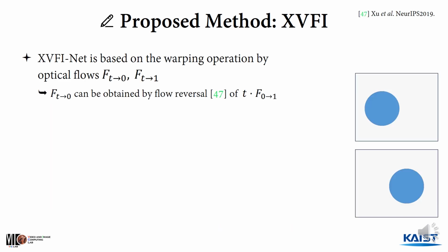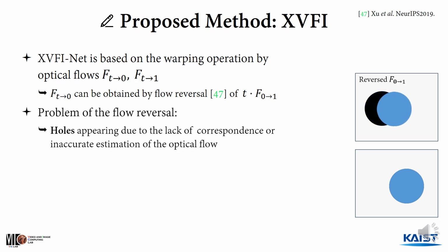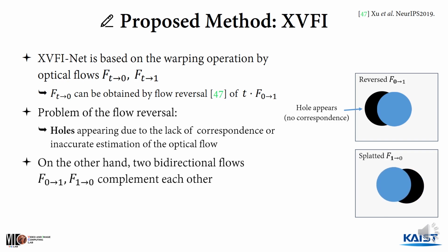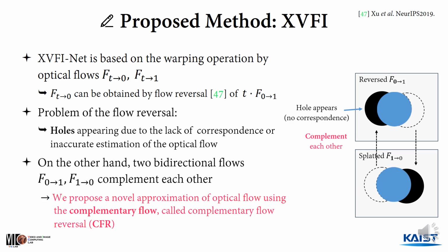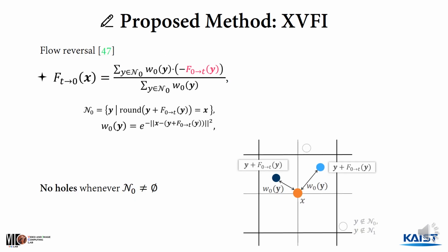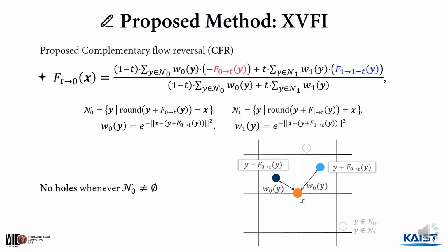As described in the architecture slide, our method is based on the warping operation by optical flow from time t to input frames. This can be obtained by the flow reversal of the optical flows between input frames. However, this causes holes to appear. On the other hand, the two bidirectional flows complement each other. Therefore, we propose a novel flow approximation called complementary flow reversal, CFR. Compared to the flow reversal, CFR is helped by the complementary flow, which effectively removes the holes by reducing the possible empty sets.